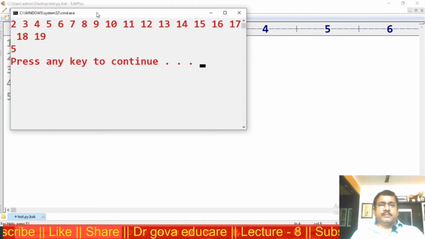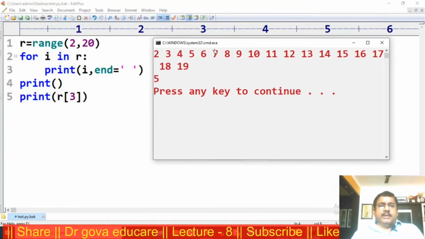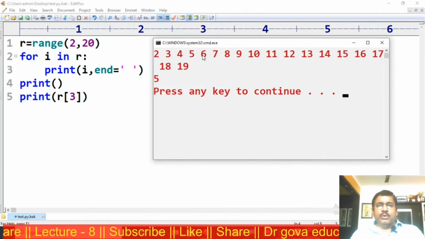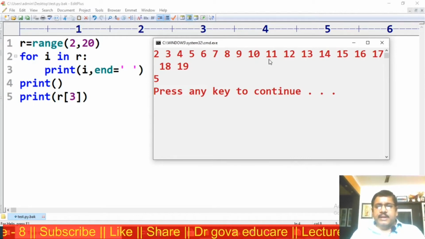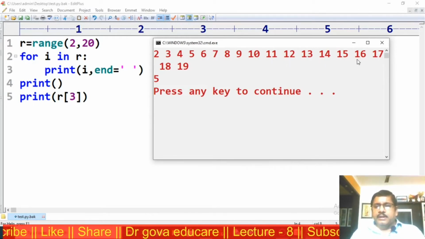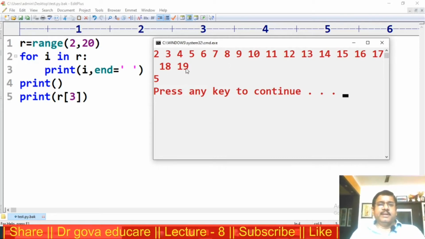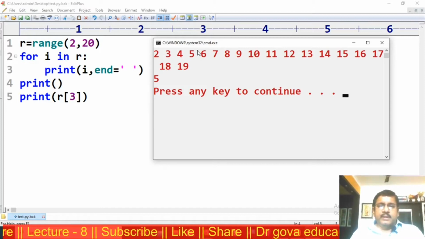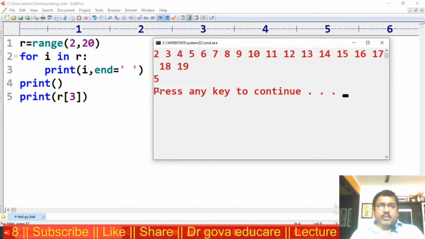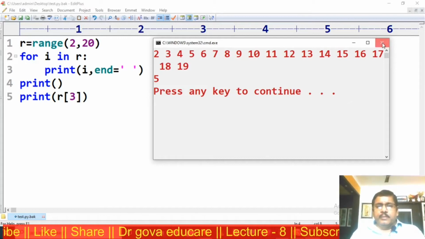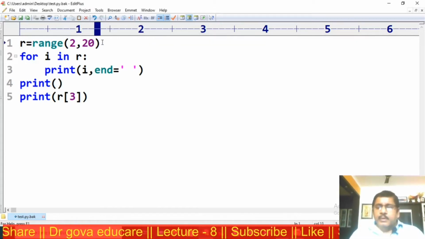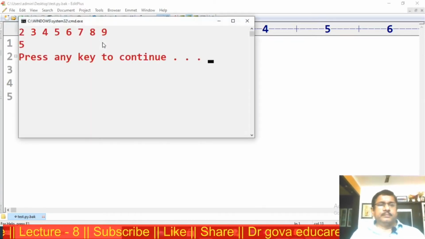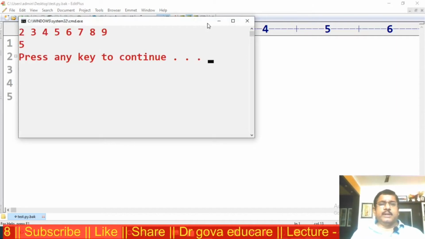Now observe here, this is the 0th index, 1, 2, 3, 4, 5, 6, 7, 8, 9, 10, 11, 12, 13, 14, 15, 16, 17 index. Now I am trying r of 3. Now that is 0, 1, 2, 3. r of 3 is 5. The output is 5.